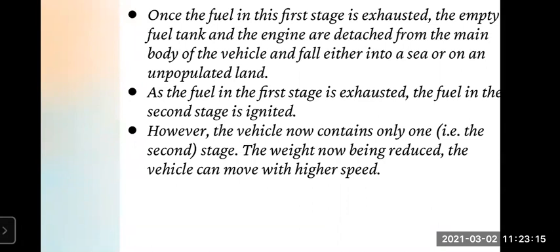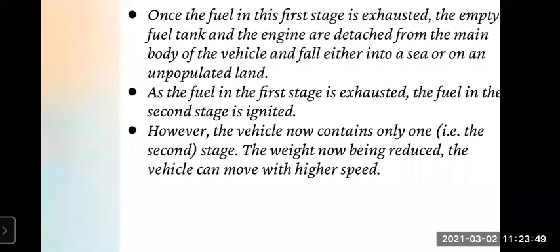Then, as the fuel in the first stage is exhausted, the fuel in the second stage is ignited. The vehicle now contains only one stage, the second stage, and the weight of the launch vehicle is now reduced, and therefore the vehicle can move with a higher speed.